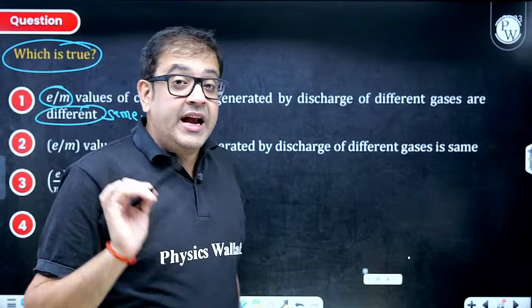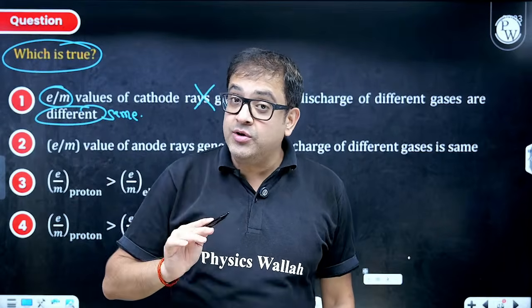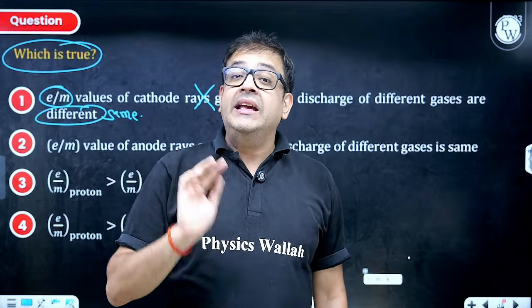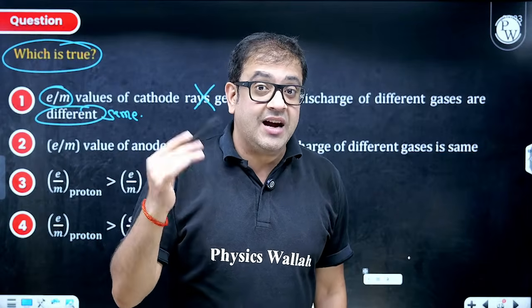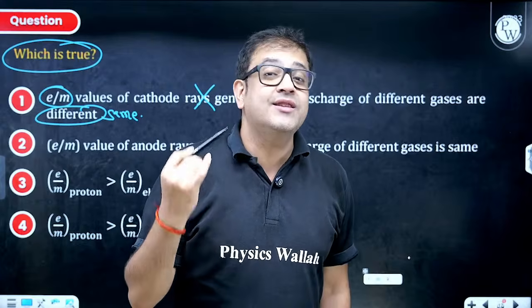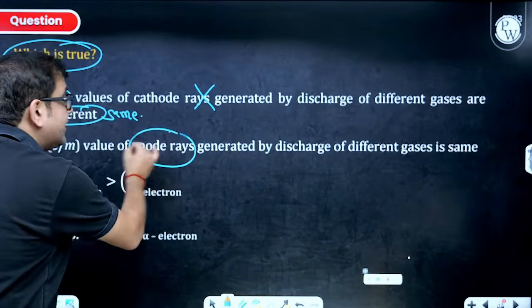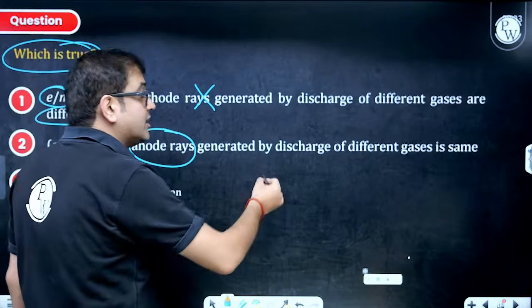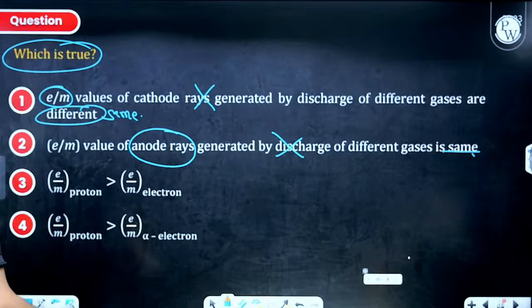Yes, the charge to mass ratio of the positive ions will be different, because hydrogen will have H plus, helium will be He2 plus. Either it is He plus, charge is +1, but the mass of the nucleus is different. So, e by m ratio of anode rays will definitely change as you change the gas, but here it is saying it is the same. So, that's why this is also incorrect.